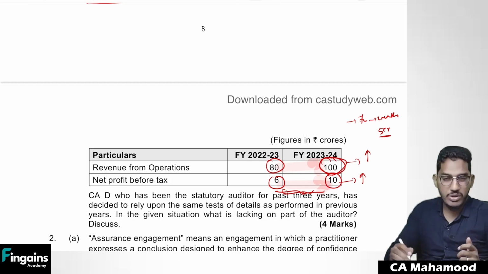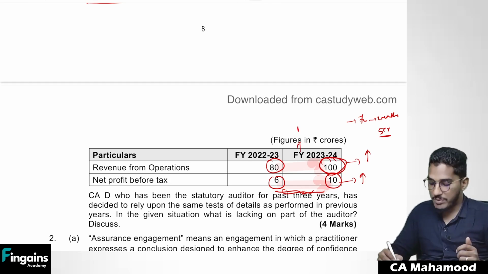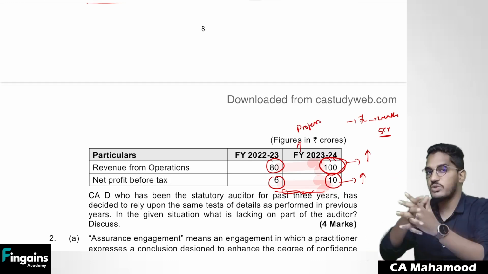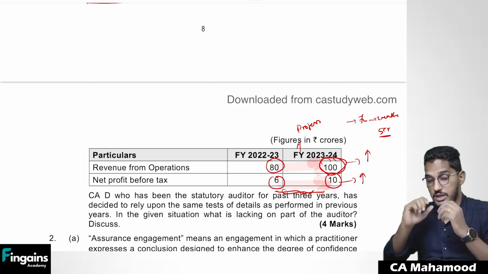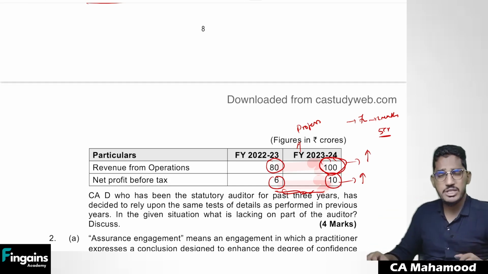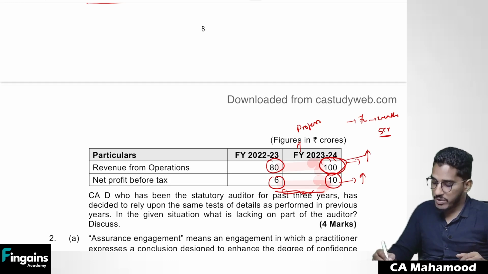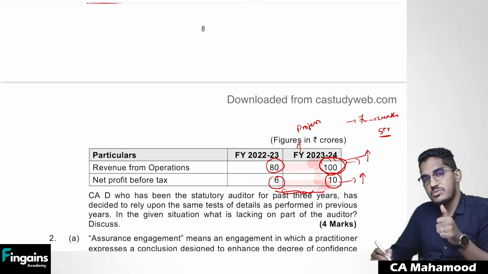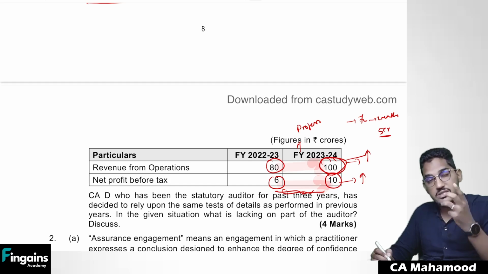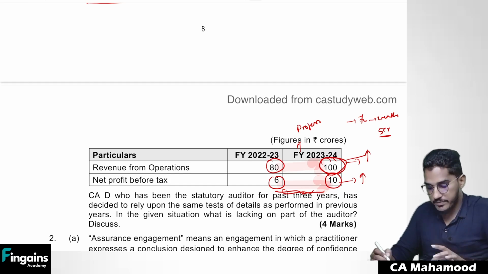So don't you think here you have to remain alert? Don't you think you have to remain professional? You have to maintain professional skepticism. Don't you think immediately a questioning mind should come to you? Definitely that questioning mind should come. So don't you think you need to perform more procedures in the current year when it comes to revenue and profits? Yes. Why? Because there is something I'm suspecting wrong here.